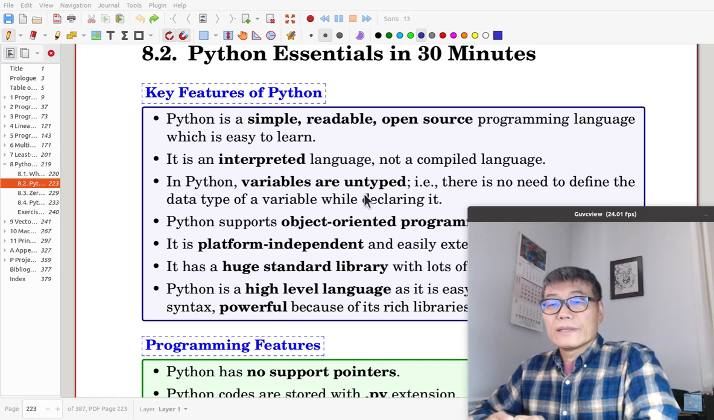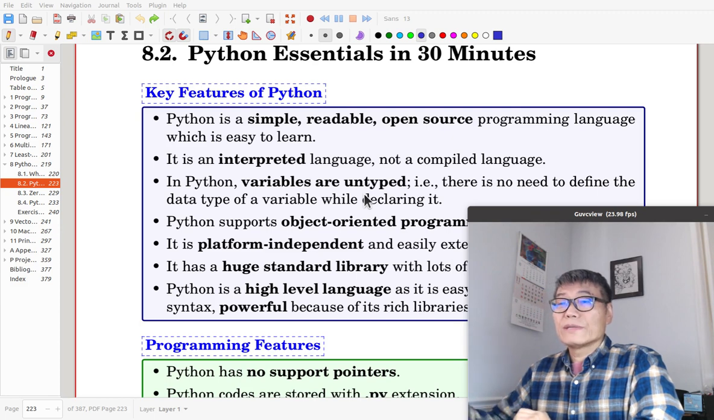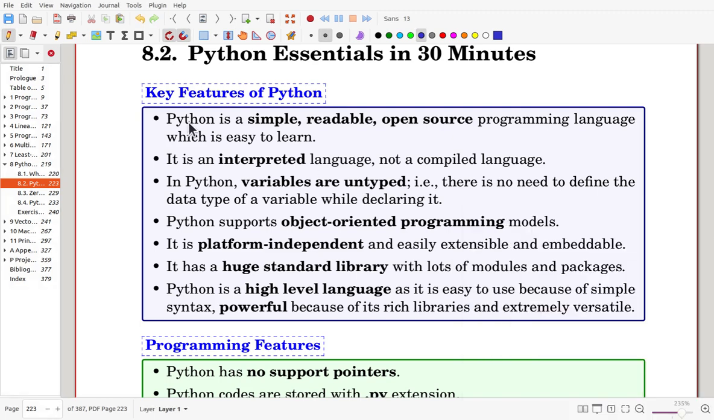It is section 8.2, Python Essentials in 30 minutes. Here are key features of Python. Python is a simple, readable, open source programming language and easy to learn. It is an interpreted language, not a compiled language. That means it is a scripted language.